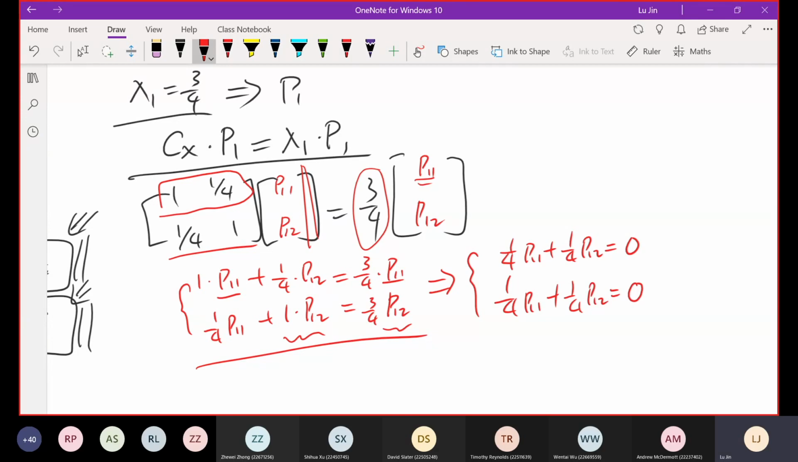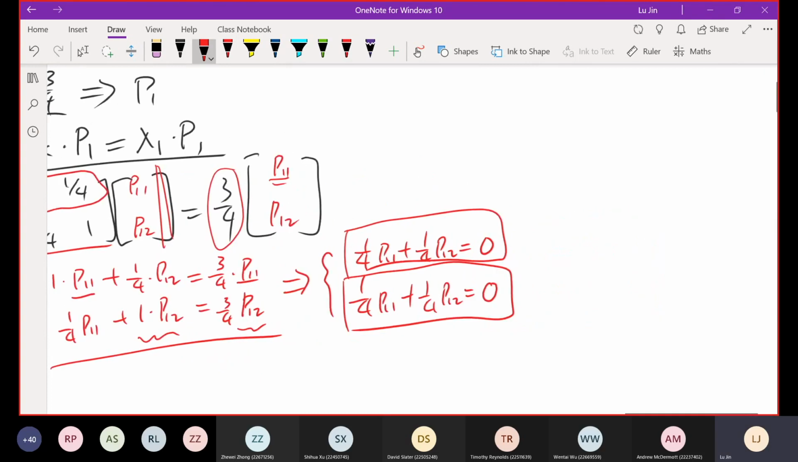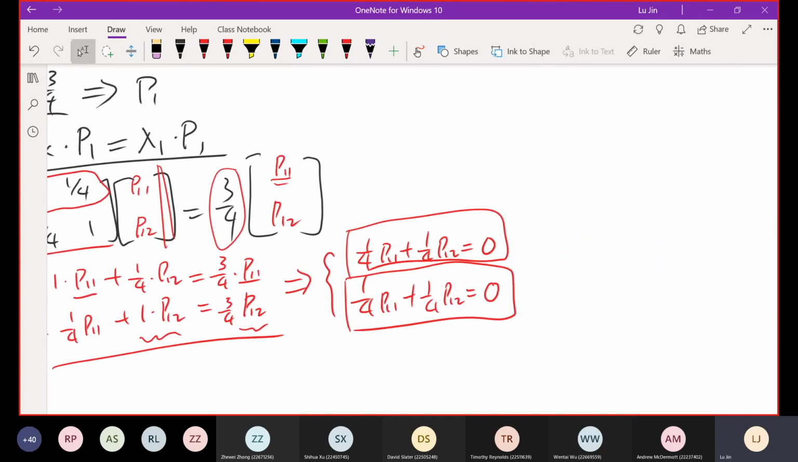Oops. We got two identical equations. No matter which one you use, we can cancel 1 over 4 on both sides. So these two give us one single equation. So it's not R, it's P.